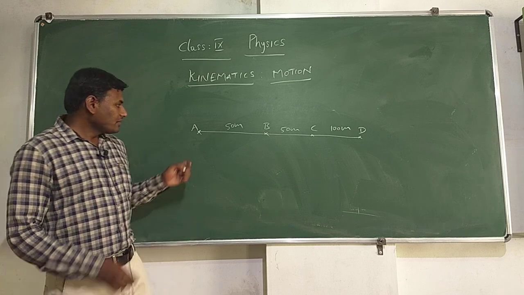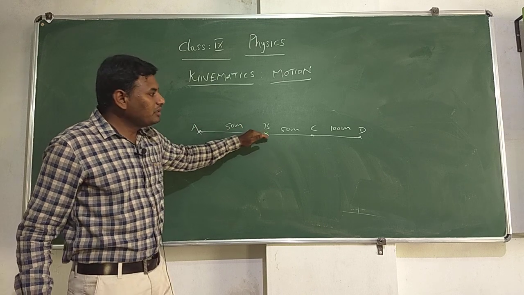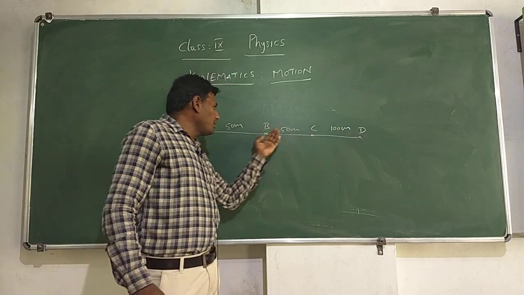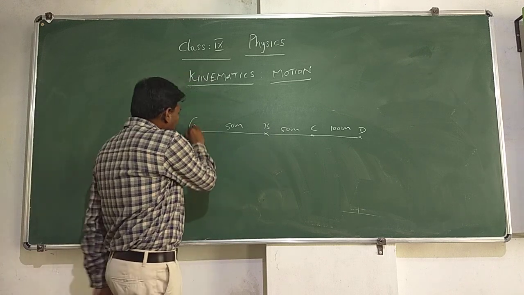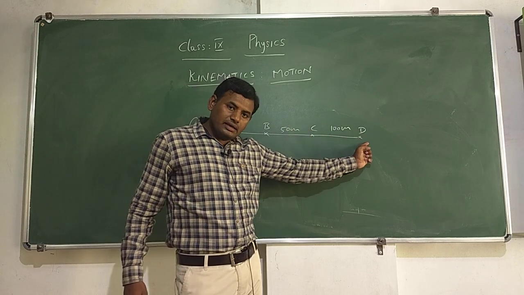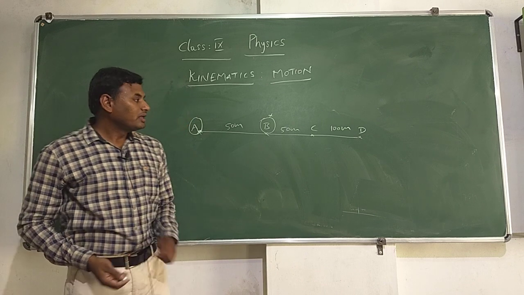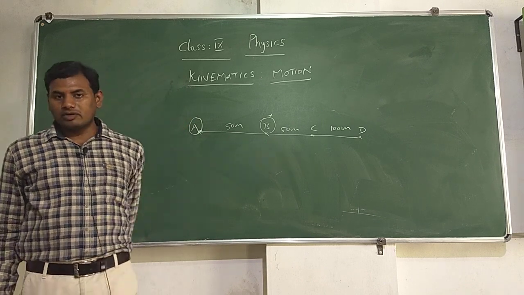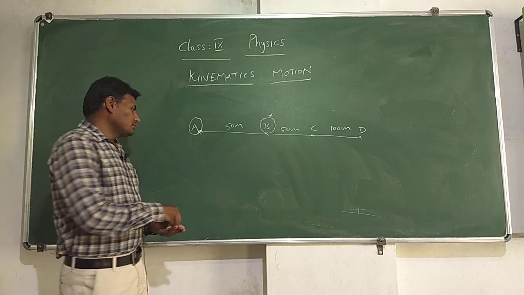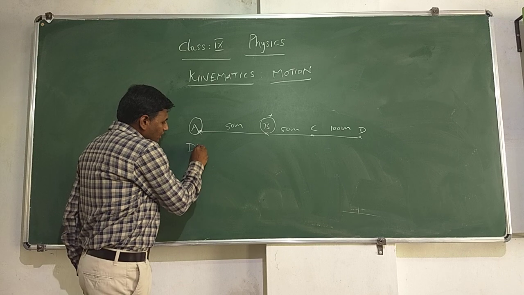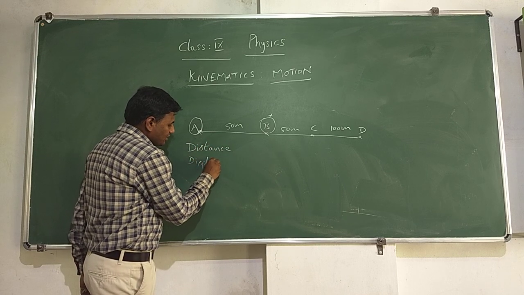Now, an object started at point A, reached point B, point C, point D and it came back to point B. So, finally, the object started at point A and it reached point D and it came back to point B. So, the final position of the object is B. Now, can you say the total distance covered by the object? Yeah, total distance. So, we will be seeing what is distance and what is displacement from this. Distance and displacement.